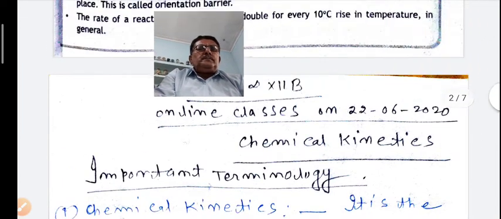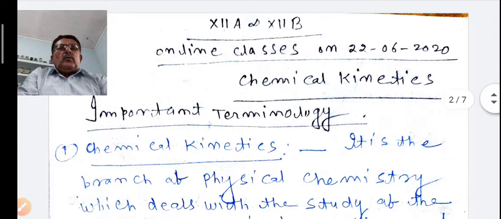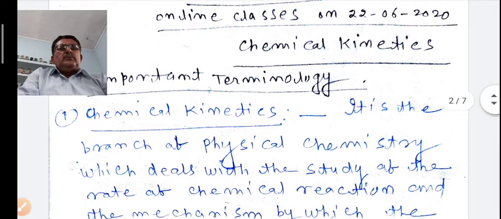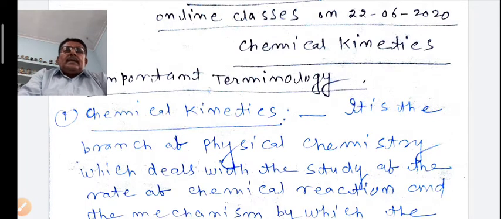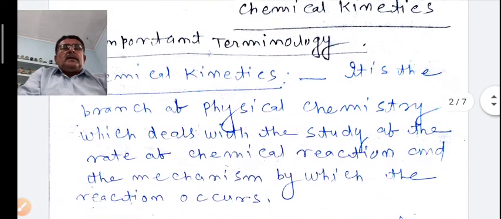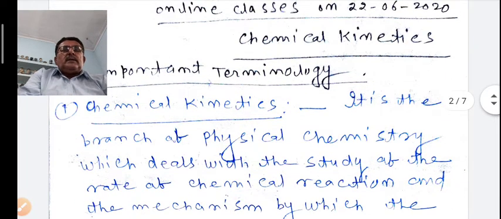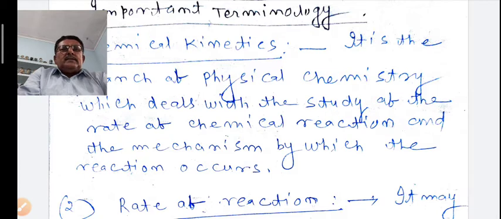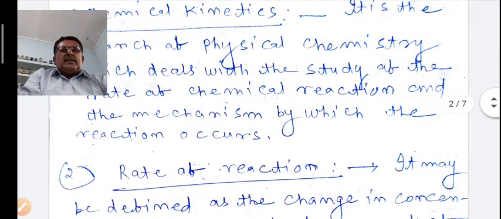Now I will start the terms which are being taught today. Chemical kinetics. What is chemical kinetics? Do you know? It is the branch of physical chemistry which deals with the study of the rate of chemical reaction and the mechanism by which the reaction occurs. In chemical kinetics, the rate of reaction is studied, and the mechanism is studied.